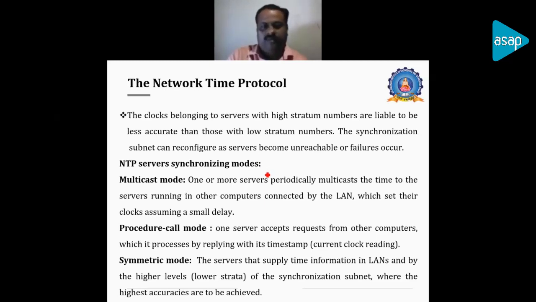And we have the symmetric method. The server will supply the time information in the LAN by the higher level of the synchronization subnet, where the highest accuracy is required. That is the symmetric mode. These are the three modes of updating using the Network Time Protocol method.